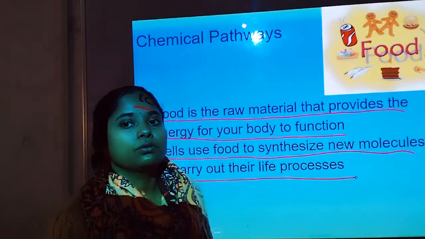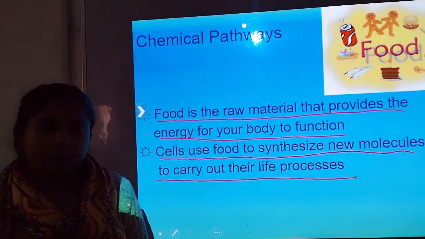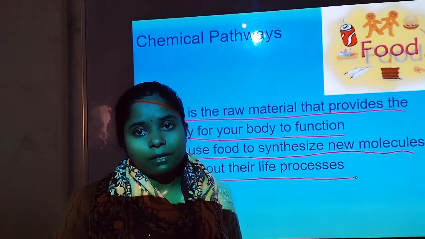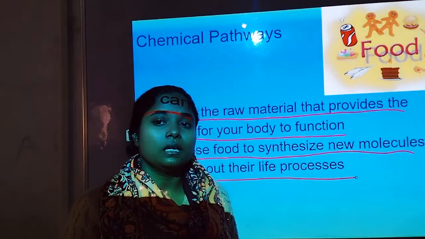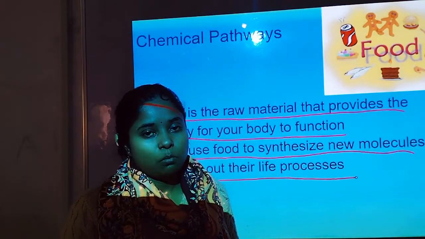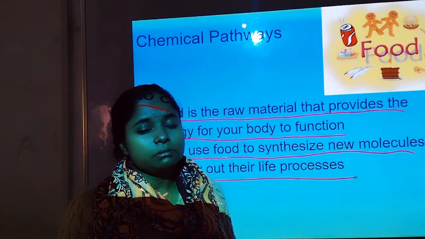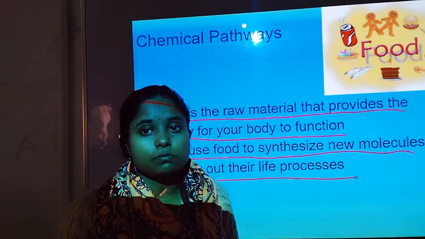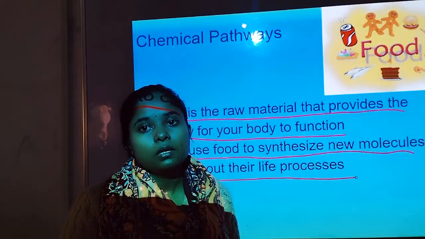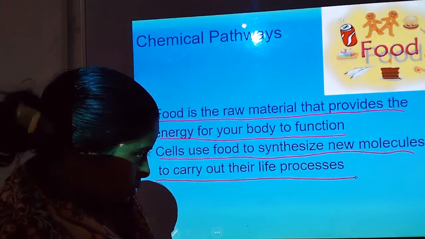Even if we take lipids or fats, they break into fatty acids, which convert into intermediate molecules of glycolysis. They cannot be converted into glucose, but they become intermediate products of the glycolysis process.